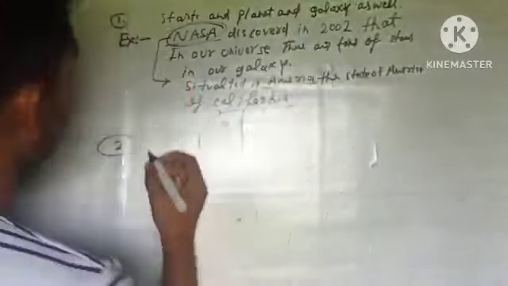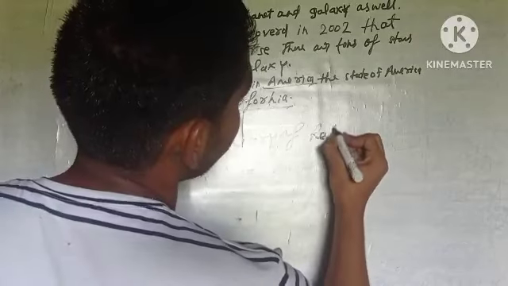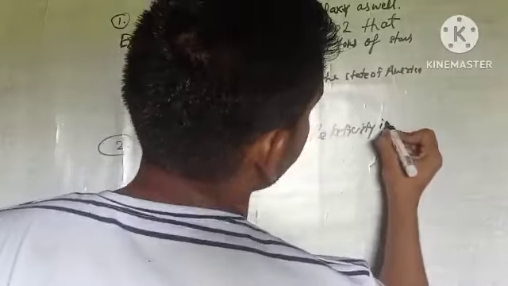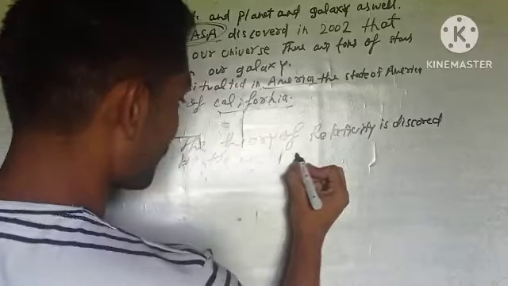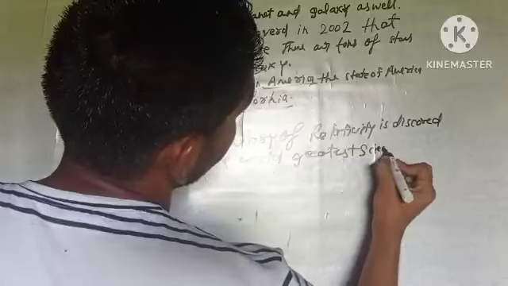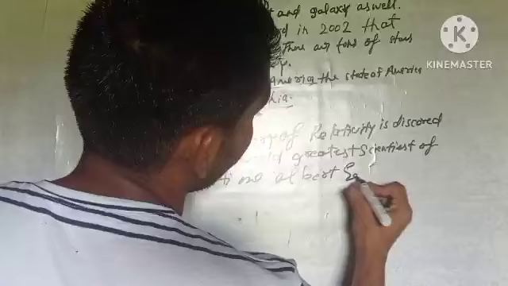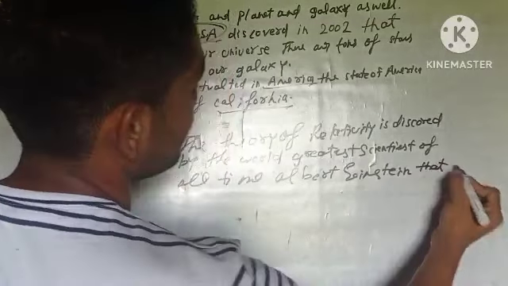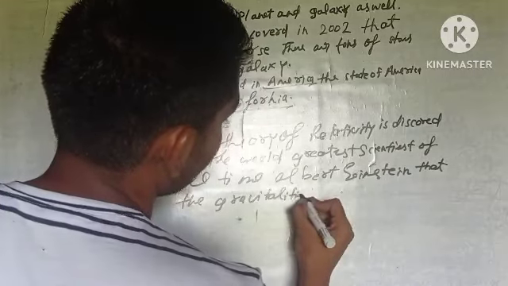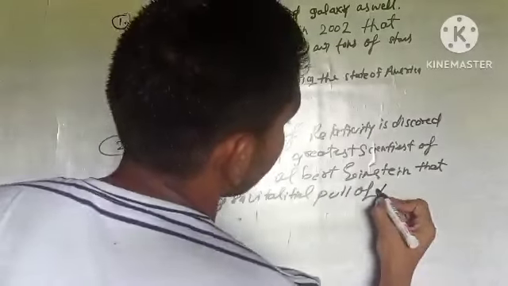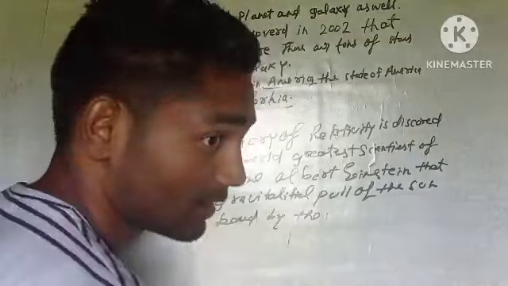And then after, we will talk about the next example. The theory of relativity is discovered by the world's greatest scientist of all time, Albert Einstein, that the gravitational pull of the sun is bent by the gravity.